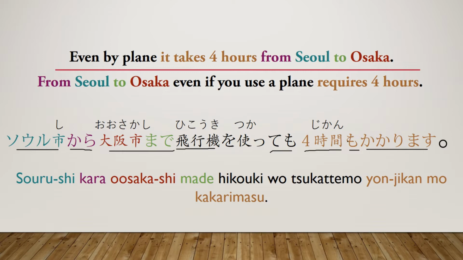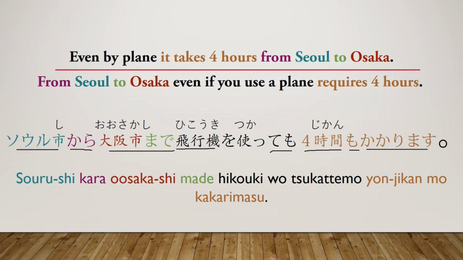So that's why we use the mo here, because you're kind of talking about all those other options, the boat or the car, which I don't think car is even possible, but you're saying out of all those other options, this one also is going to take 4 hours, or at least 4 hours to do. So this is complicated, and it's kind of really hard to explain, but just kind of go with that. When you're using this right here, the even if, you are implying that there are other options.